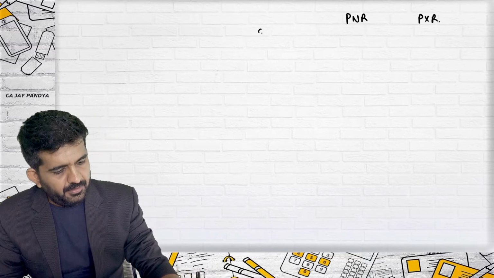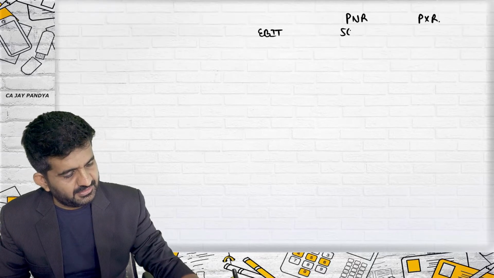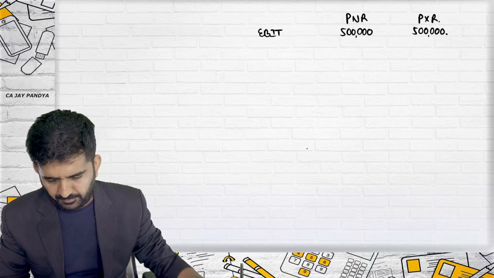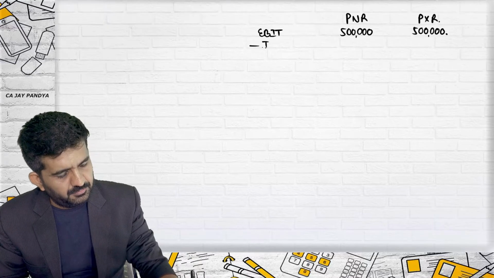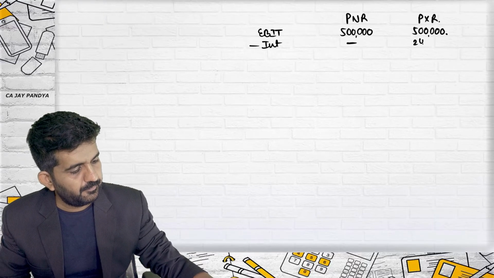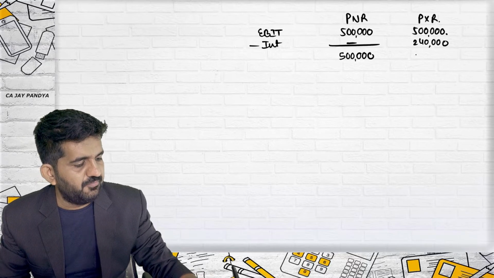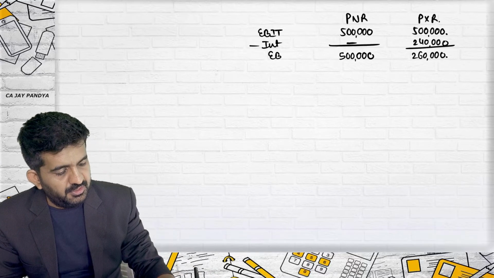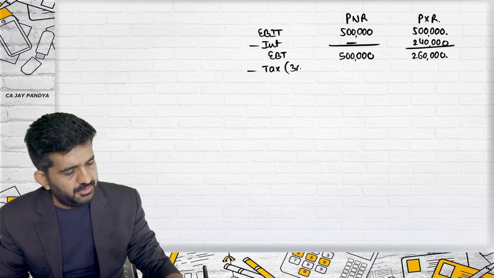PNR, PXR. EBIT is 5 lakhs, 5 lakhs. Interest is 2,40,000. EBIT will remain 5 lakhs. This is 2,60,000, which is EBT. The tax rate is 30%.